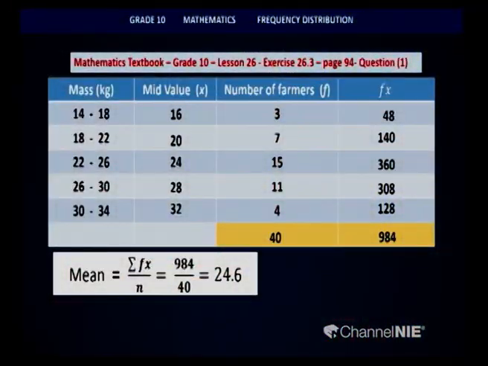The mean is sigma fx divided by n. N stands for the total of the frequencies. I can write it as sigma f also. So here 984 divided by 40, the value that you get is 24.6. In other terms, I can express it as the mean quantity of beans that the farmers brought into the collection center. So it is 24.6 kilograms.